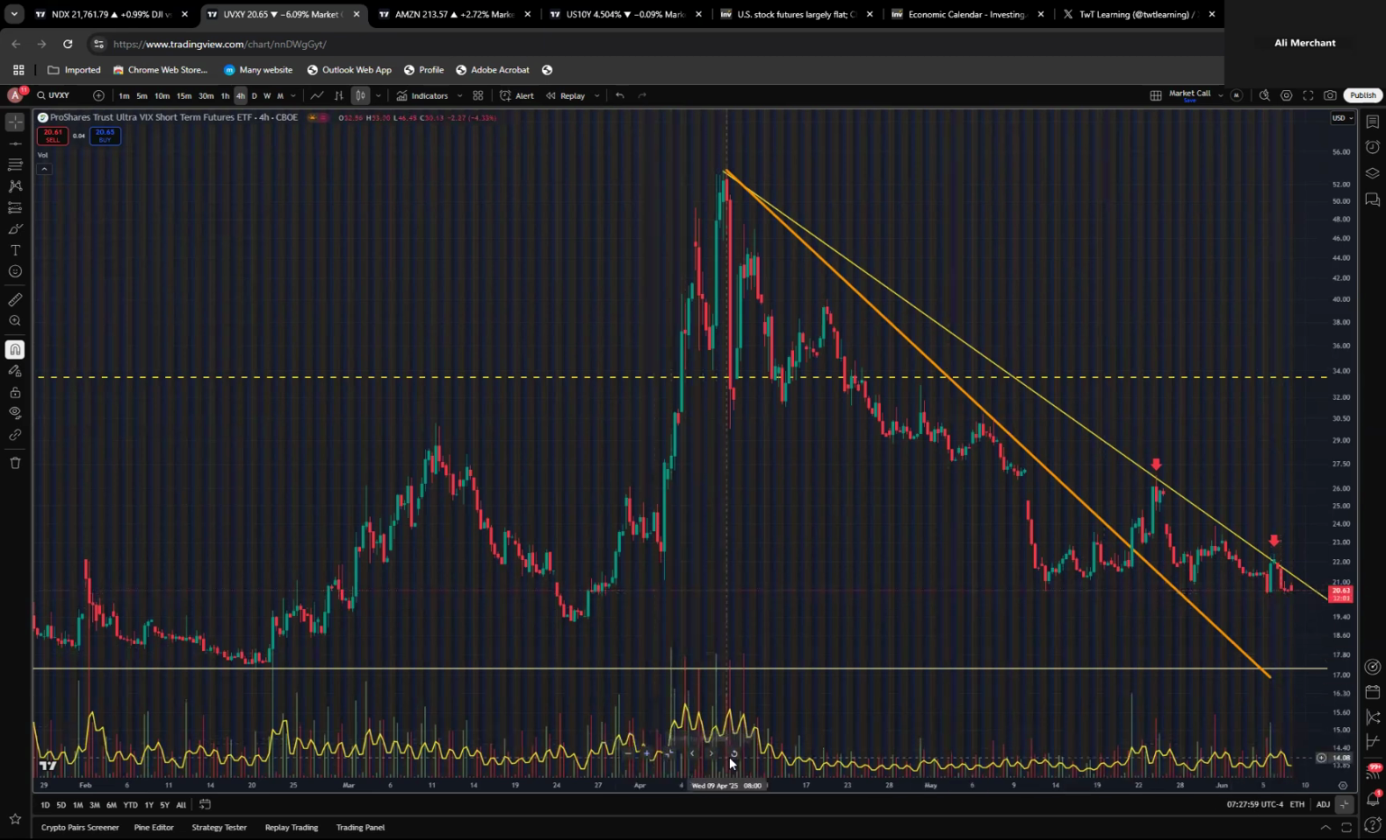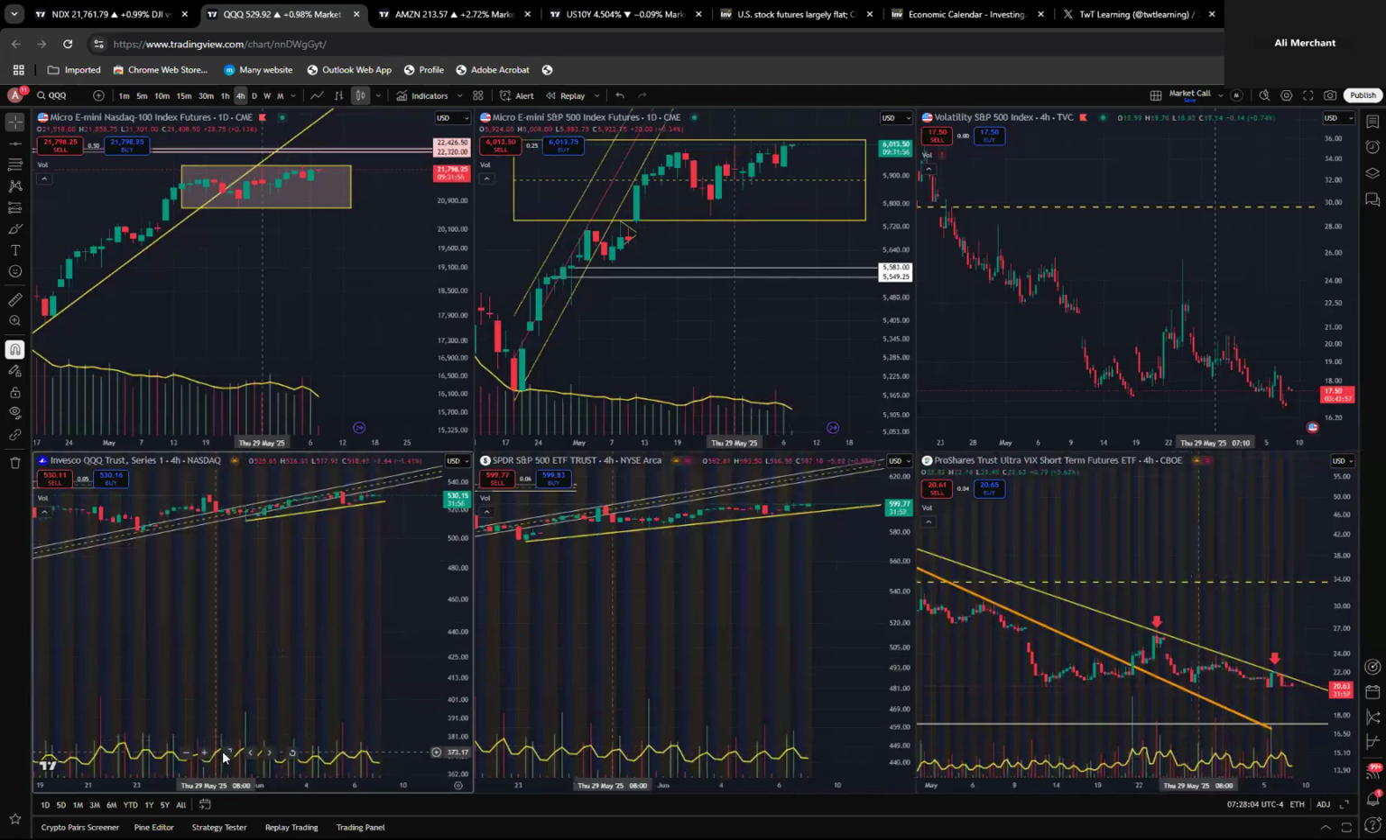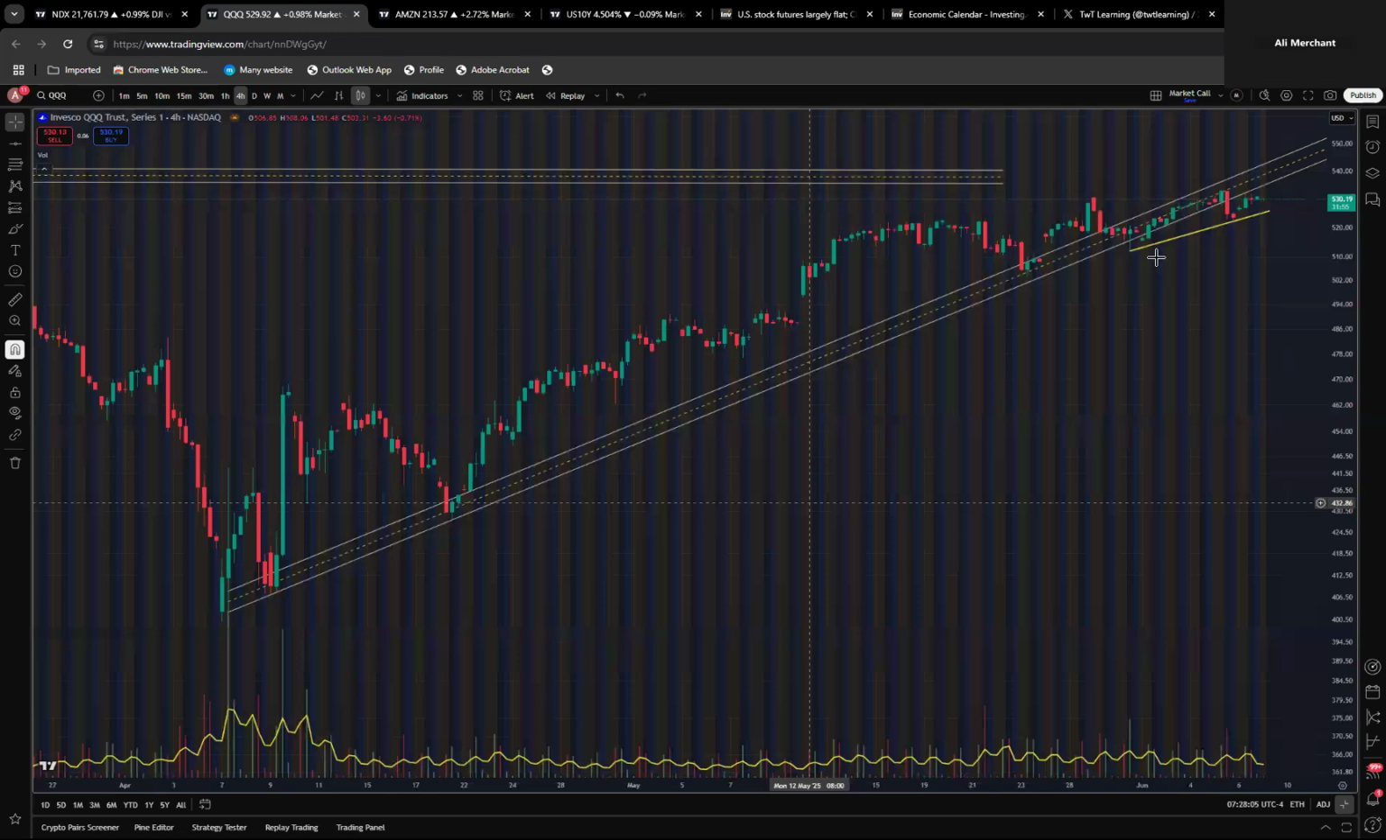And let me go back. In the case of QQQ, what we are seeing is that QQQ actually penetrated this rising trend line. Now QQQ is likely to remain between 535 and the 530, 529 range.